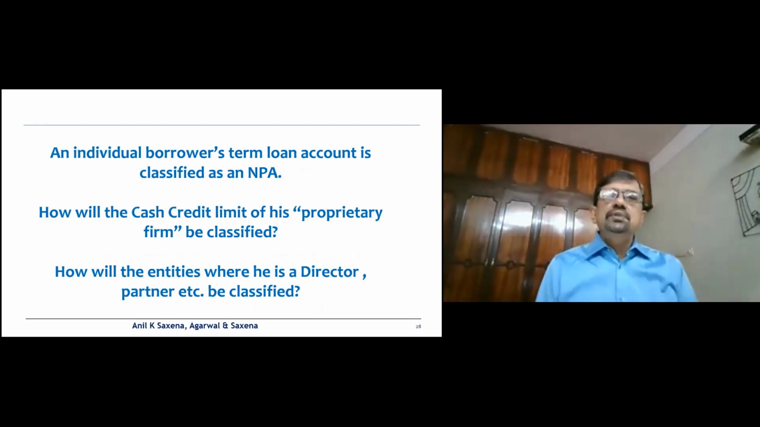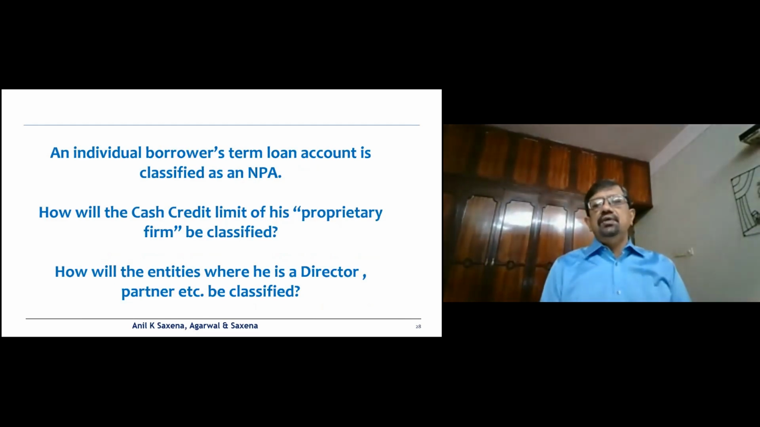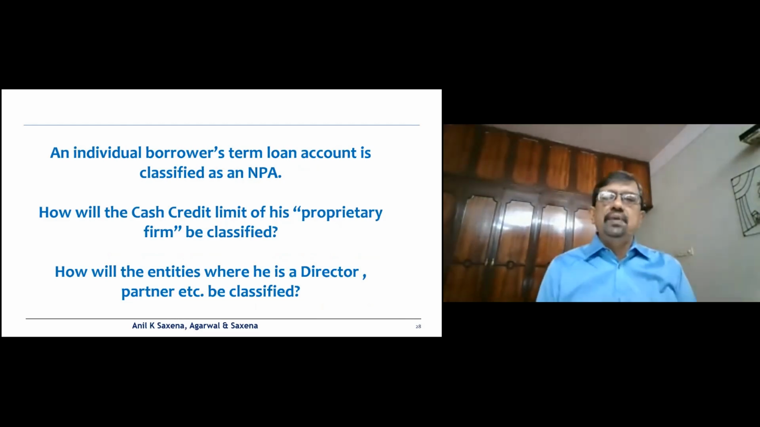Now here, an individual borrower's term loan account is classified as an NPA. How will the CC limit of his proprietorship be classified? Here again, this is going by the same thing, because they'll have the same customer ID. You'll have to classify the account as NPA.